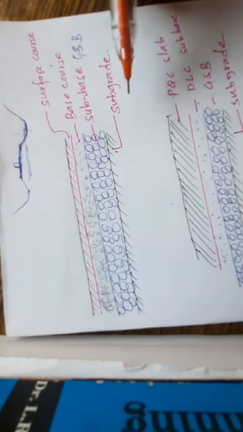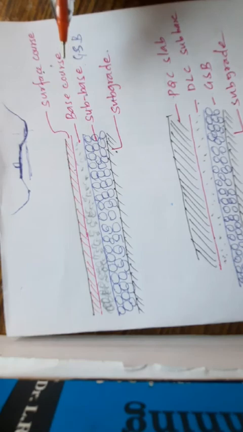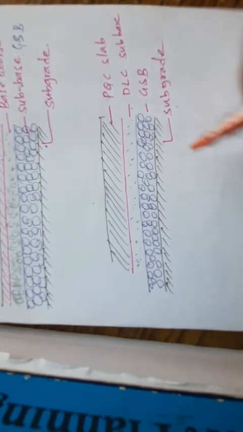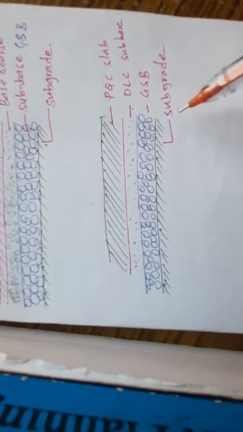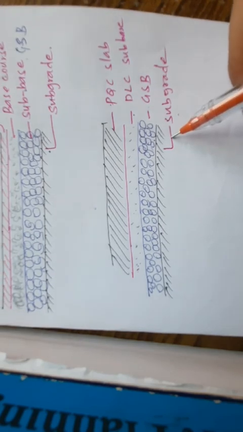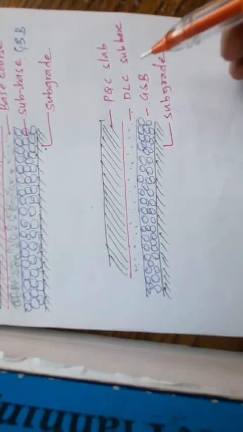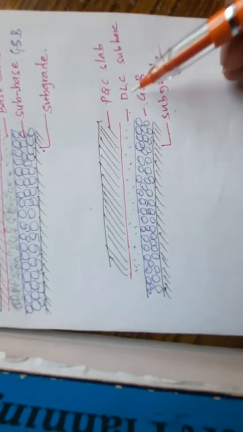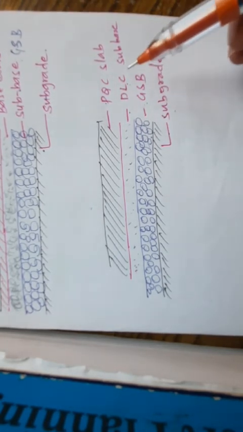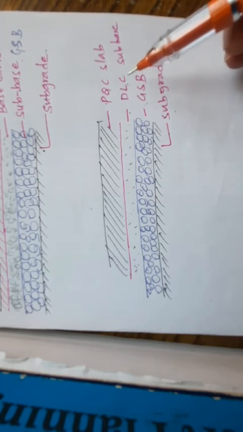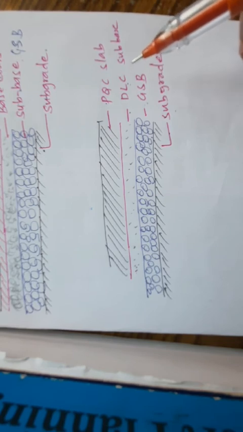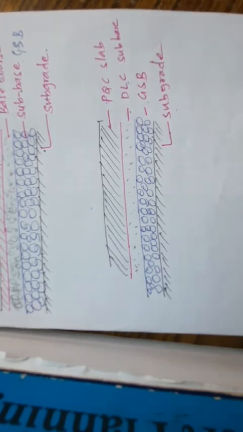Okay, these are the functions of each layer. Clear? And let us see the CC pavement now. In a CC or cement concrete pavement, the function of the subgrade and GSB remains the same. Here we can use a DLC, or you can use a base course such as WBM and WBC also. The granular base course is generally provided under a CC slab in low volume roads, and also in roads with moderate traffic.